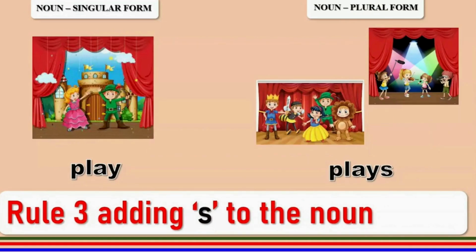One play. You've seen many plays, or you may have even participated in your school programs where you perform skits or plays on stage. So one play. Please note this is AY, so it will take rule number 3 where you will add S to get the plural, which is plays.